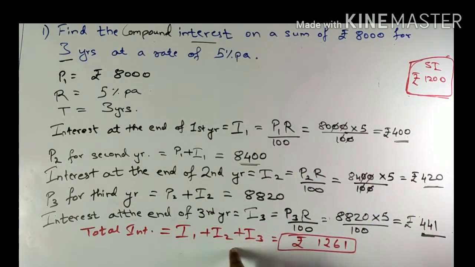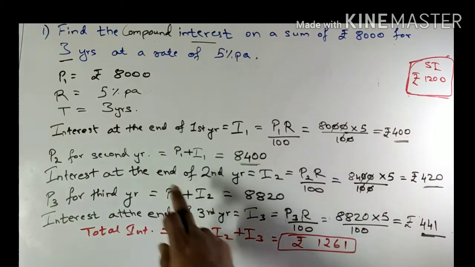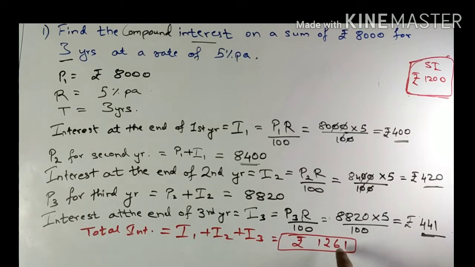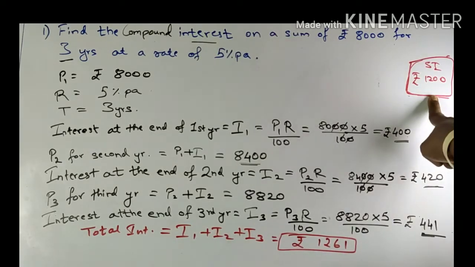So this becomes a chain reaction that after every year my interest increases. So the sum of all these interests at the end of the tenure, 3 years tenure, my interest becomes 1261 by method of compound interest, whereas by method of simple interest it will only remain 1200.